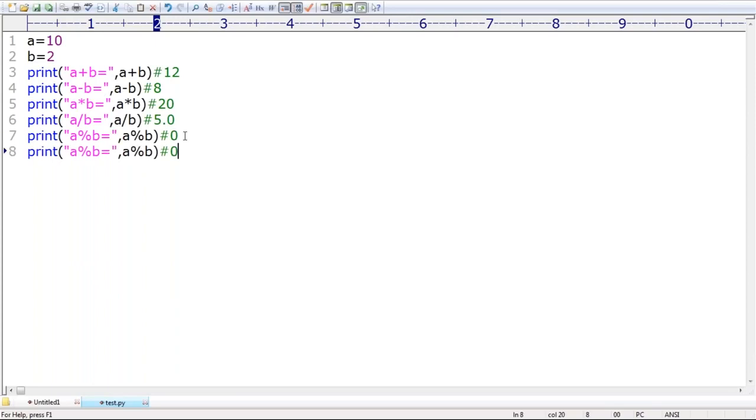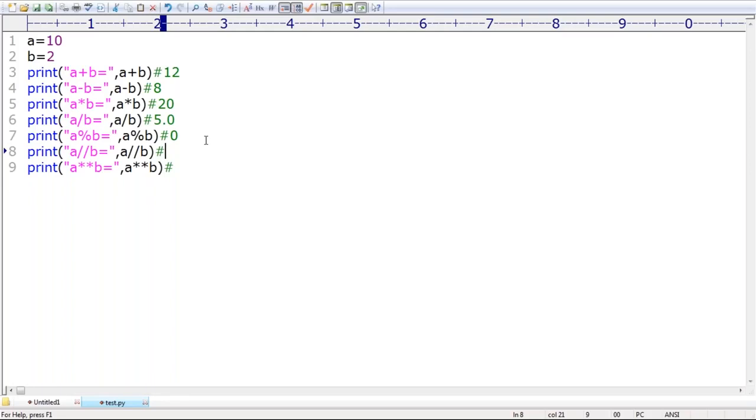Now, what about the remaining two operators? Some people may ask, what is the first operator, sir? Floor division. This is floor division. Next, A power B. Sir, A power B, can you please guide, what is the answer we are going to get by default? Yes, respond each and every person. I'm talking about only the floor division. Sir, please tell what is the answer? Is it 5 or 5.0? Very important terminology. Can you please tell, 5 or 5.0?